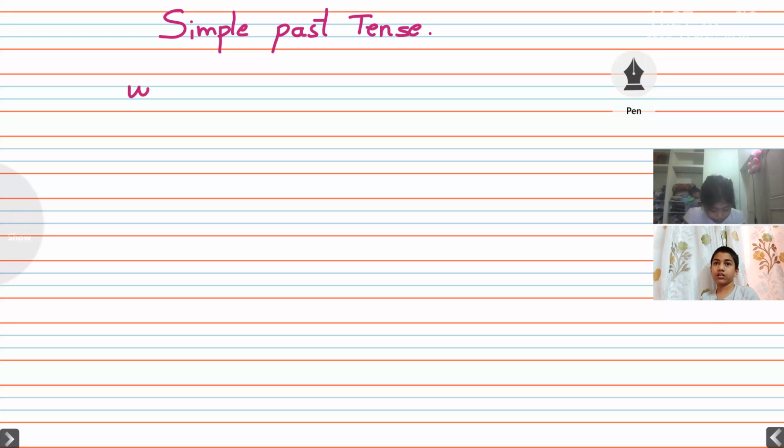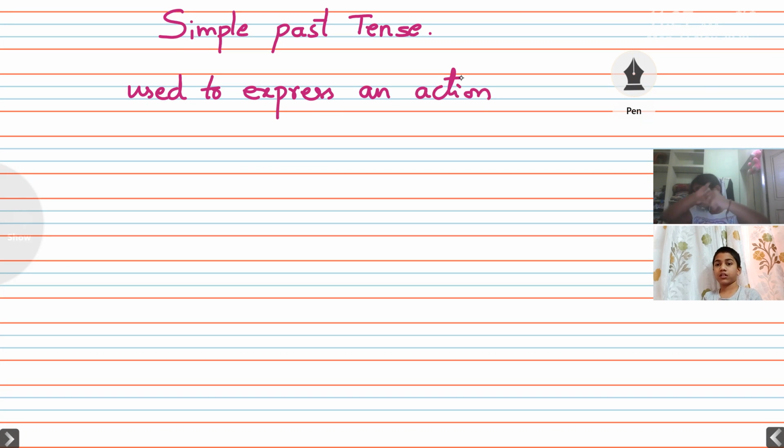Used to express an action that took place, which is already done.